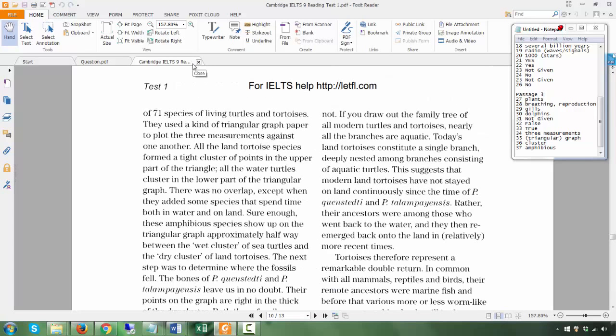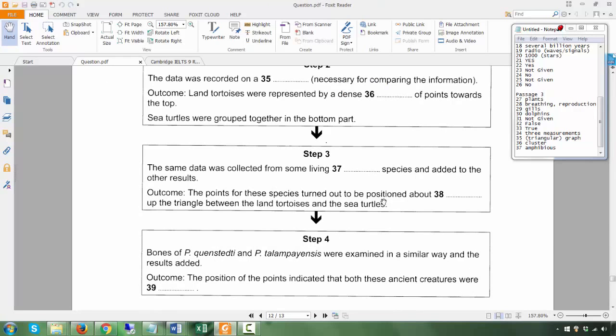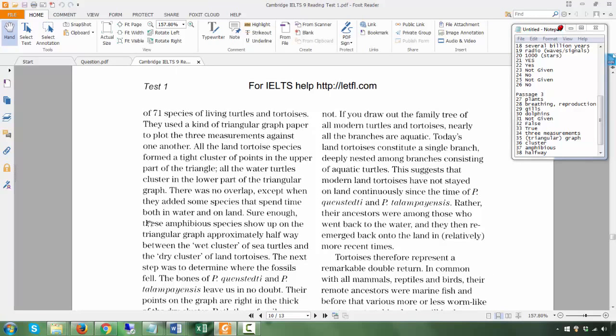Where's the position? This is a graph. Especially for those academic IELTS takers, your Task 1 would be a graph. So this is what they're talking about. Cluster of points. These amphibious species show up on a triangular graph approximately halfway between the wet cluster of sea turtles and a dry cluster. So halfway, about halfway up the triangle.